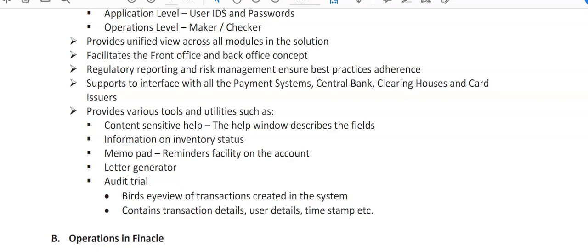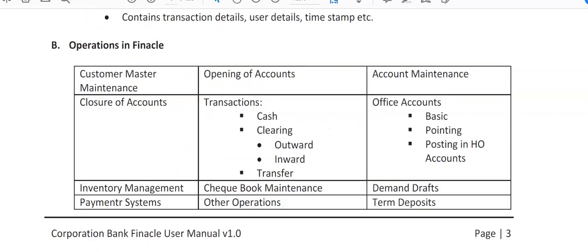Audit trail, bird's eye view of transactions created in the system. Certain transaction details, user details, and timestamp. Timestamp means when the transaction was made, at what time, at what system it was passed by the maker, and at what time it was confirmed by the checker. So folks,